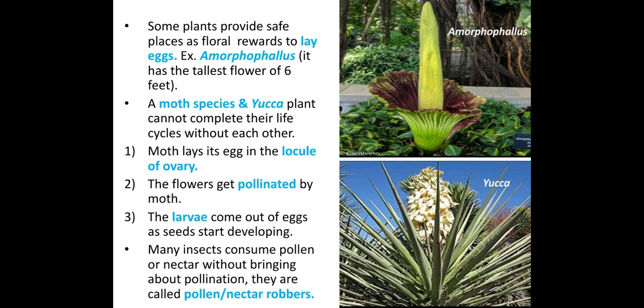Then what are the agents of pollination? Under that we have studied biotic and abiotic agents. Under abiotic agents we have studied two in detail, that is pollination by wind and pollination by water, giving an example plant for each. Then coming to the biotic agents, we have studied one, entomophily, that is pollination by insects. I have given you some examples to show the specific relationship between a plant and a particular species, their species specificity.